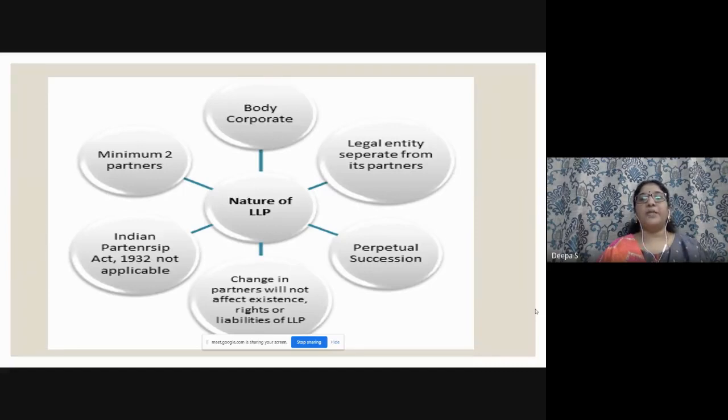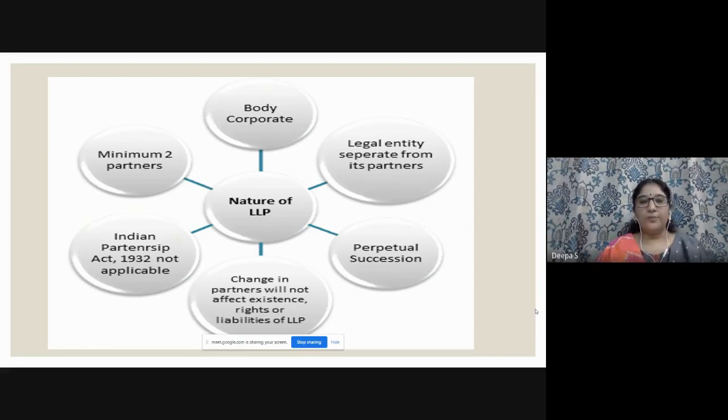Perpetual succession. Change in partners will not affect existence, rights, or liabilities. So this makes the difference between partnership and LLP, right? So Indian Partnership Act 1932 is not applicable. So you may get a question whether LLP is governed by the Indian Partnership Act 1932. We people think, here also partnership, there also partnership, so it may be governing, right? So no, not like that.